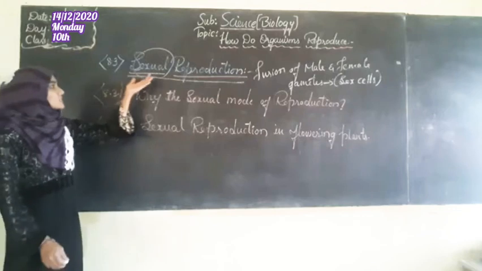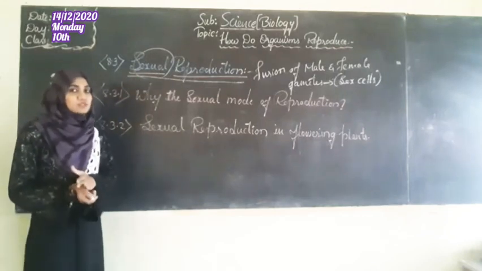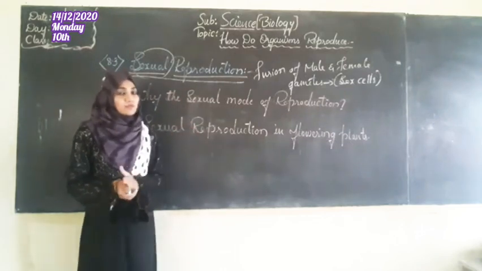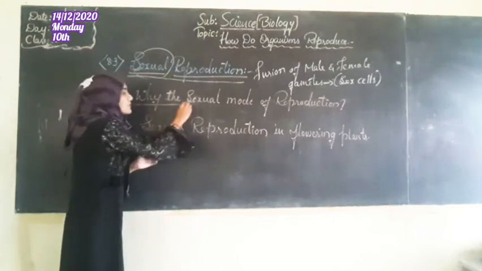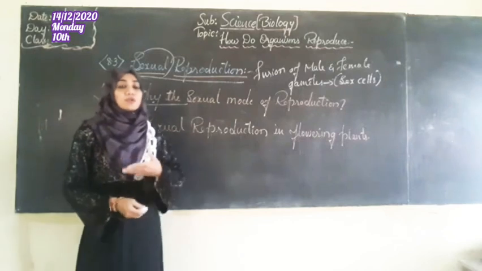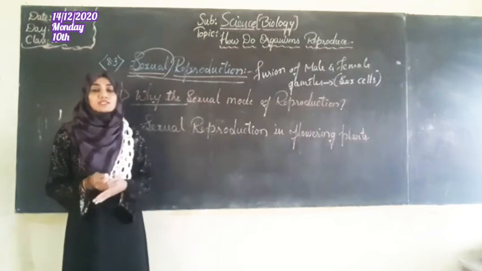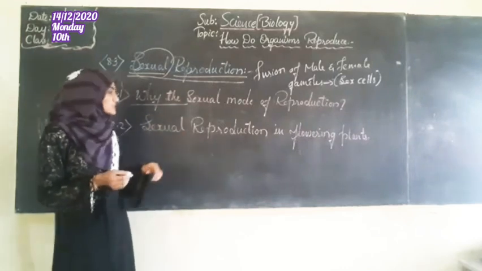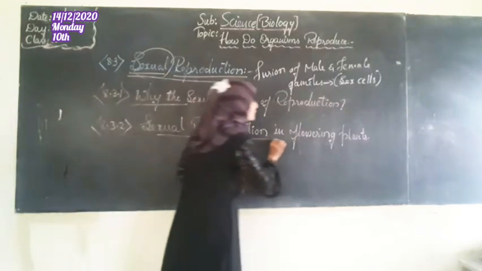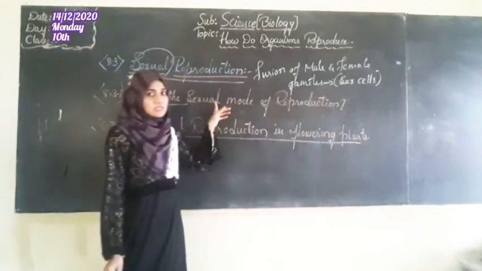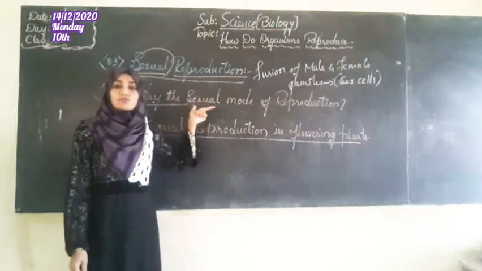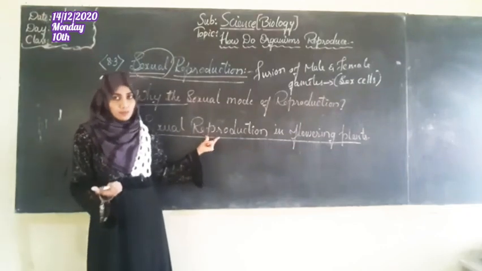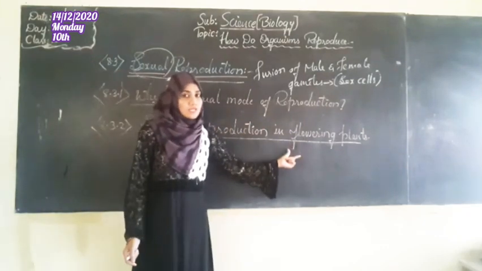In this sexual reproduction, we will see two sub-concepts. First is why the sexual mode of reproduction, that is, the importance of sexual reproduction. Afterwards, we will see sexual reproduction in flowering plants. First we will discuss the importance of sexual reproduction, and afterwards how sexual reproduction happens in flowering plants.